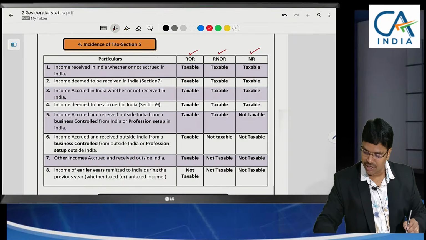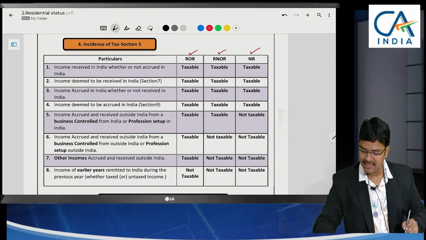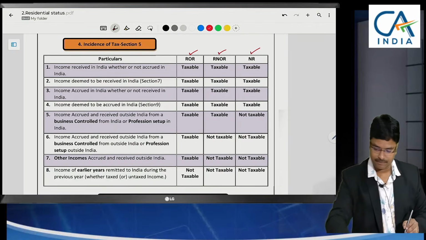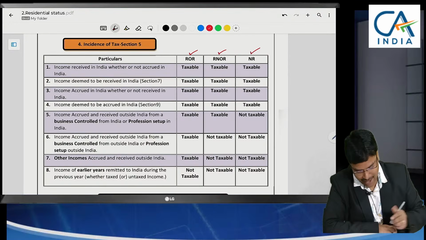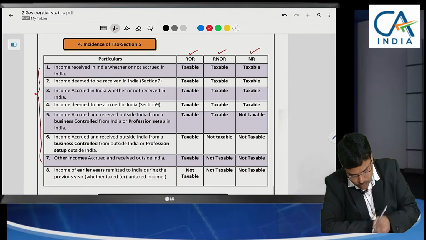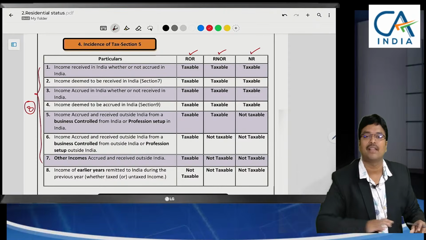Here the residential status will decide the tax liability, because I have categorized the incomes into 8 categories.